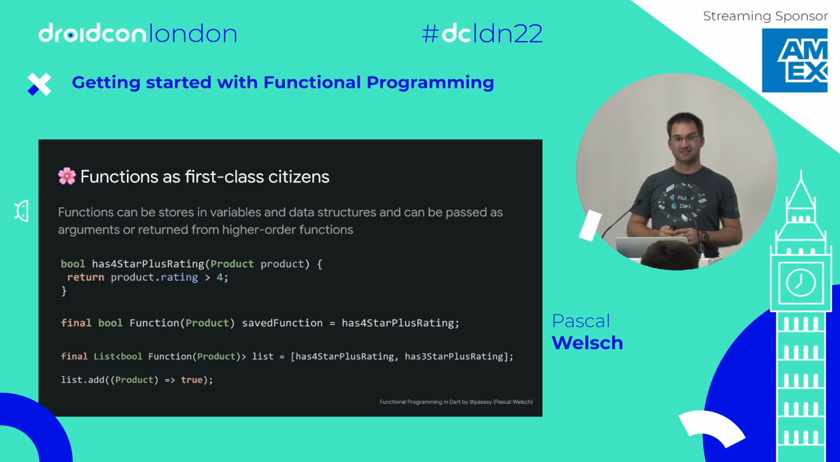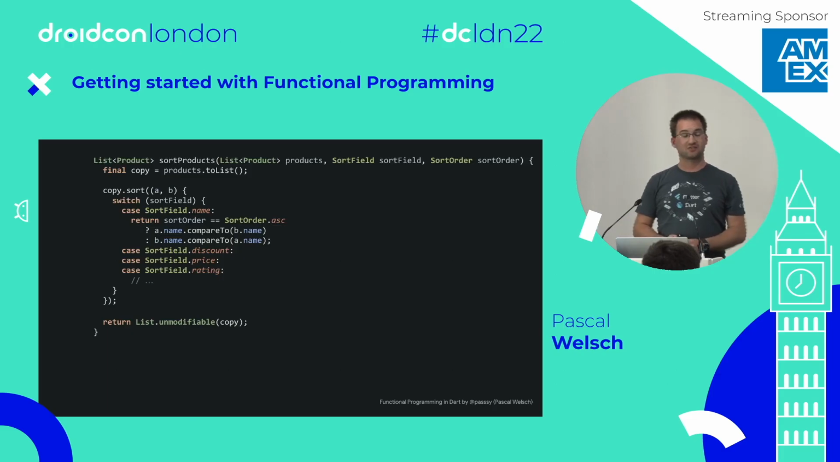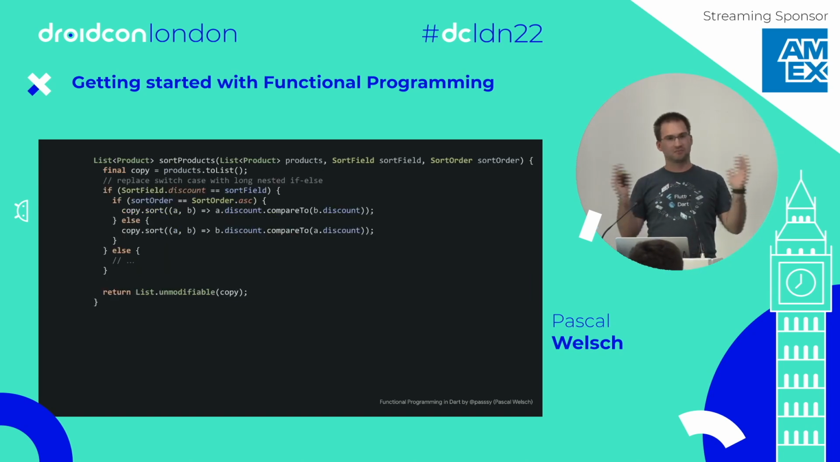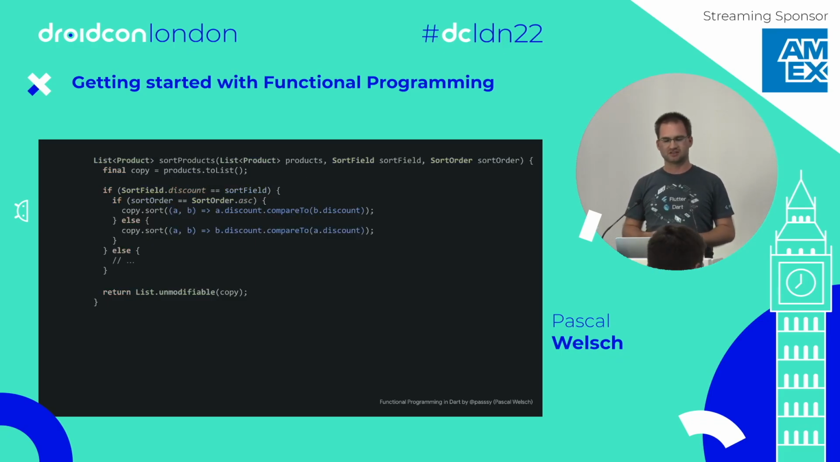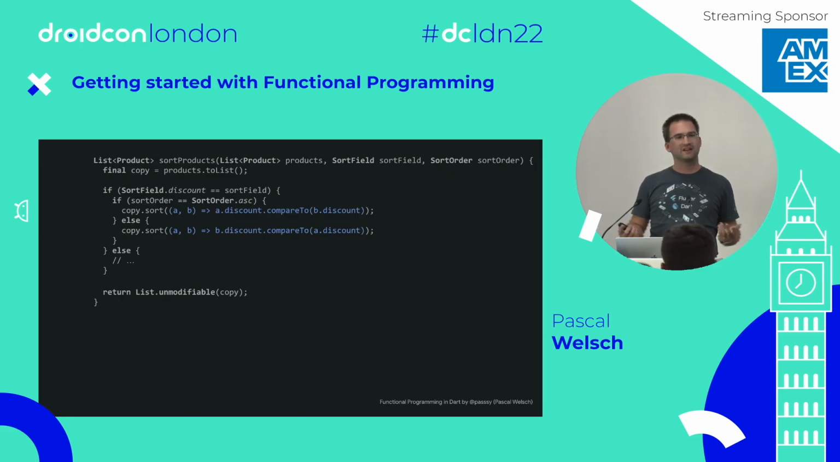Now, let's apply this to the code before. So this was our sort products function. Cool. But let's apply the higher order function, first-class function things. First of all, this is a big change. I replaced the switch case with a long nested if else. Same thing, but long and nested. It will become better. What I want you to focus on here is that we now have multiple lambdas in each switch case. Actually, not switch case, in each branch of the if else. And they look quite similar, don't they?